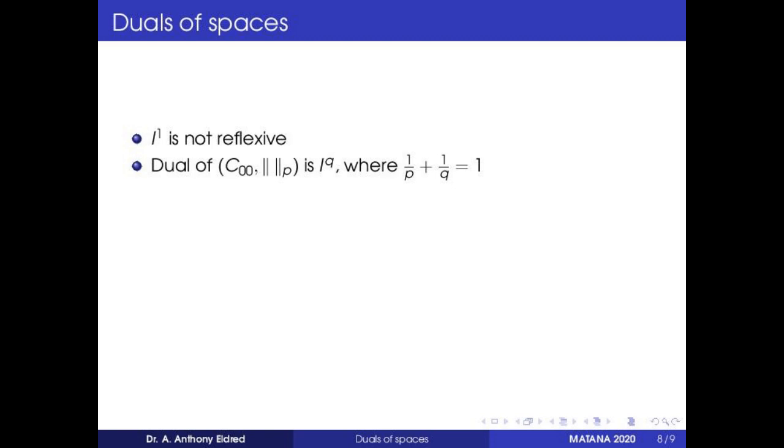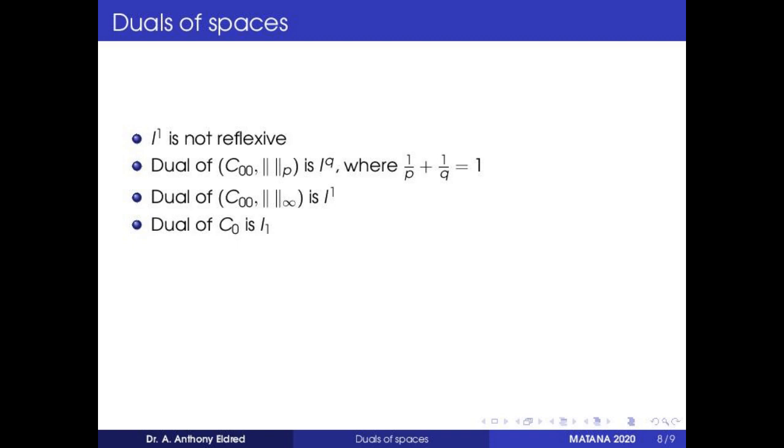And also the dual of C0 with infinity norm is L1. We have already seen that the dual of L1 is L infinity, but the dual of C0 with infinity norm is L1. The dual of L infinity is not L1. C0 is a subspace of L infinity, and its dual is L1. So this is also a very interesting result. So these are the results containing the duals.